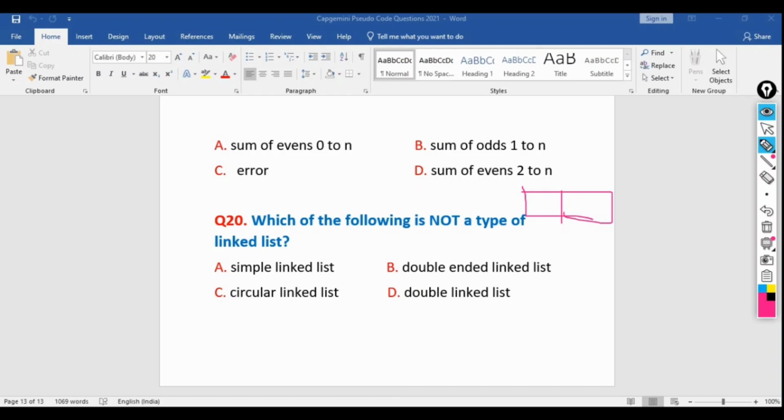then circular linked list, this kind of thing, and double linked list will be taking the previous address, the value, and the next address, three different parameters. This is called the double linked list. But double-ended linked list is not there, only the double linked list is there. So this is all about the essential pseudocode questions.